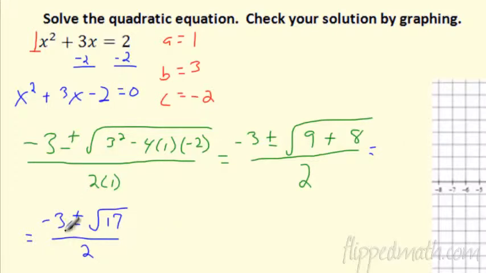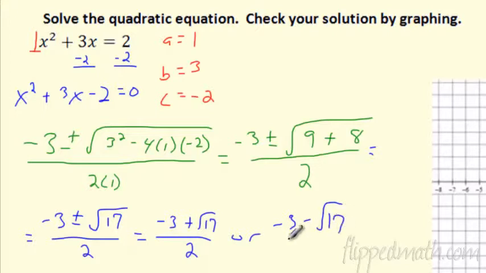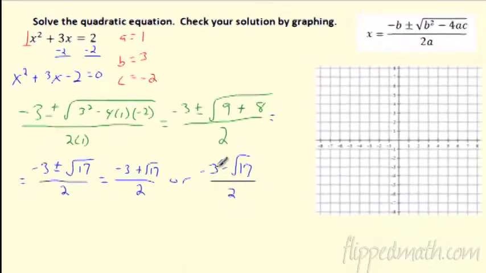Great. So what does that mean? This is fantastic. That is the answer. This means you've got negative 3, add square root of 17 to it, all over 2, or negative 3 minus the square root of 17 all over 2. So those are my solutions here. I was going to check by graphing to make sure I did this right. This is pretty fantastic.